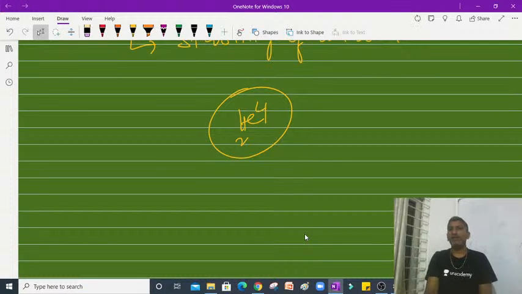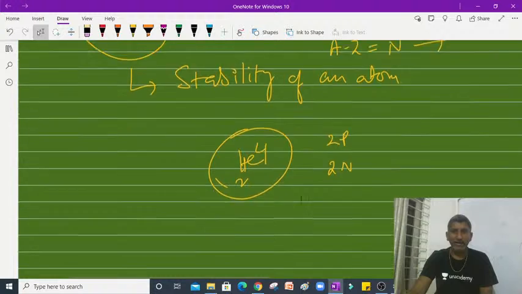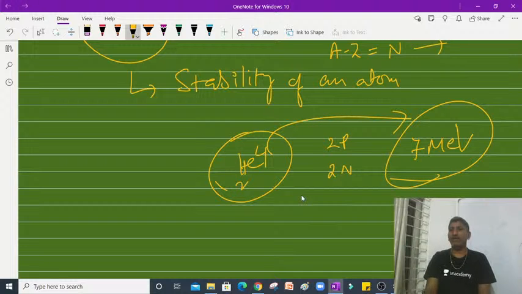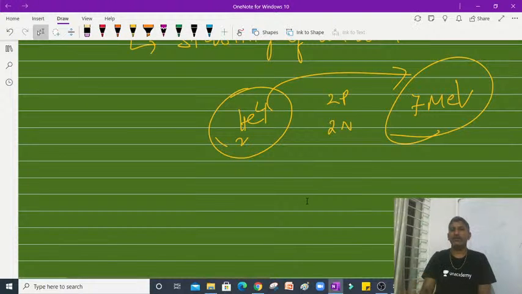So in this helium, how many protons are there? 2 protons are there. How many neutrons are there? 2 neutrons are there, right? And suppose the binding energy, for example, not exact values, the binding energy of this nucleus is 7 mega electron volts for the entire nucleus.